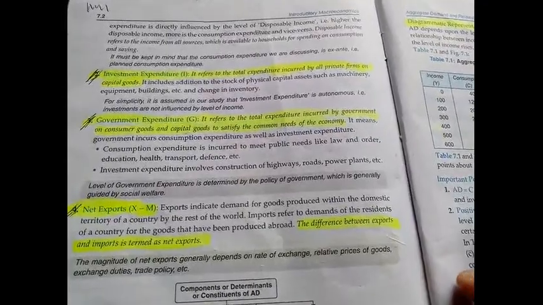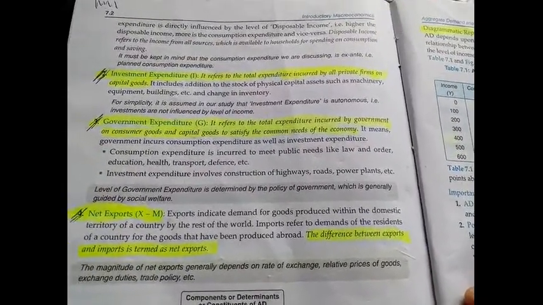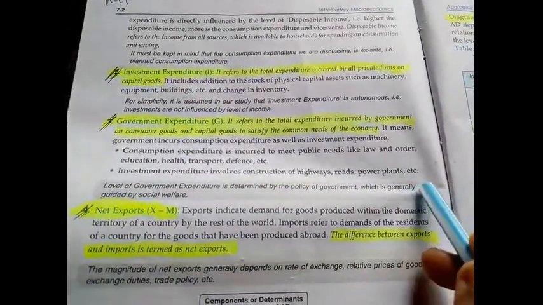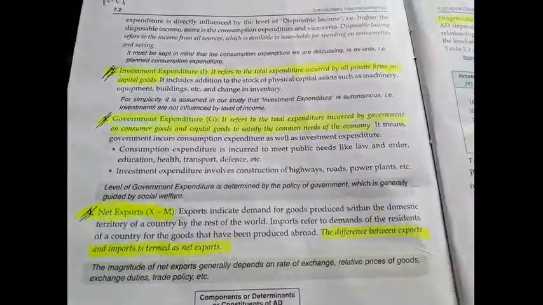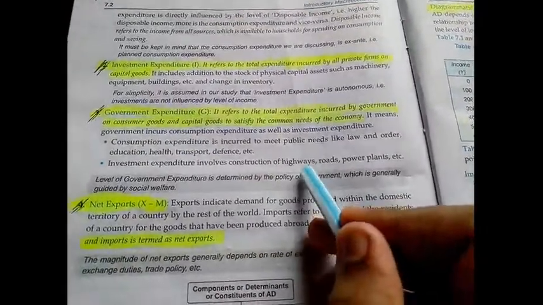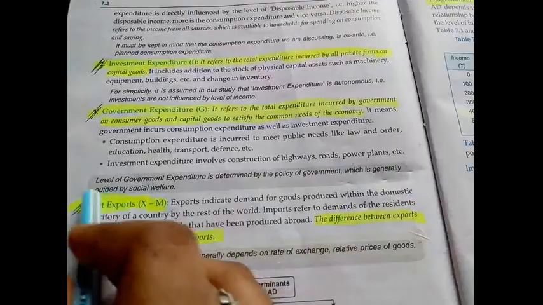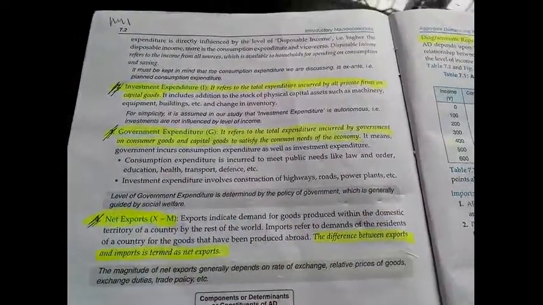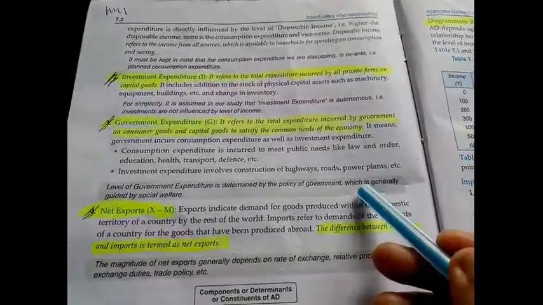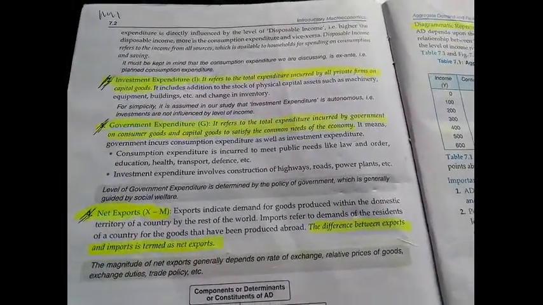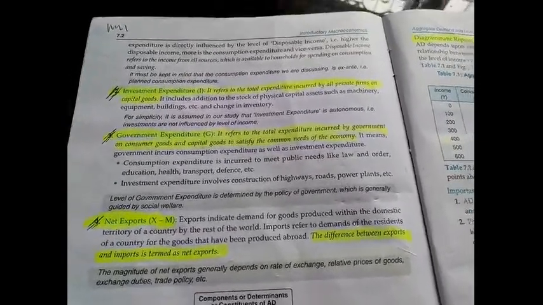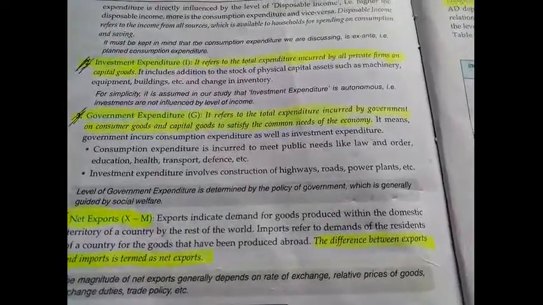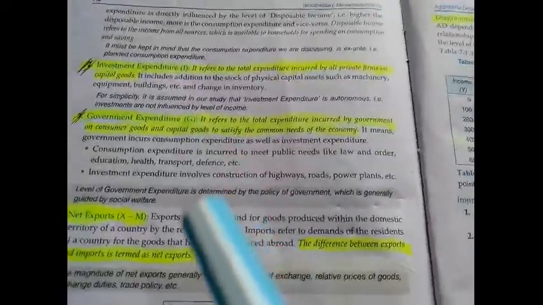Yes, these private firms and industries can demand these things from the government. Then the government has to invest in them. And that investment in constructing highways, roads, power plants is an investment expenditure, because this is done mainly for the private firms. Power plants, installation of huge machinery, buildings for the private firms and industries, all these things. So the government has a hand in both expenditures.